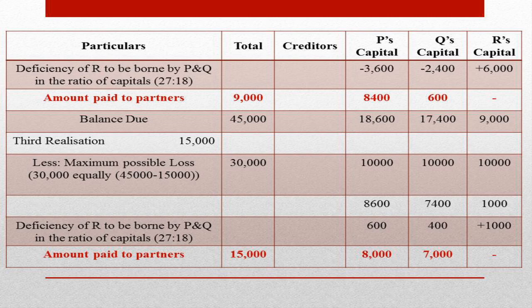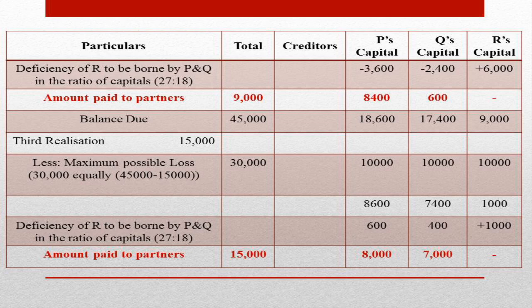Let us see, this 8,400 plus 600 is equal to 9,000. What is available in the firm for distribution? That is also rupees 9,000. So we are assuming that rupees 8,400 and rupees 600 is distributed to P and Q respectively. That is the distribution of rupees 9,000 from the second realization. Then after that, we are calculating the balance due.